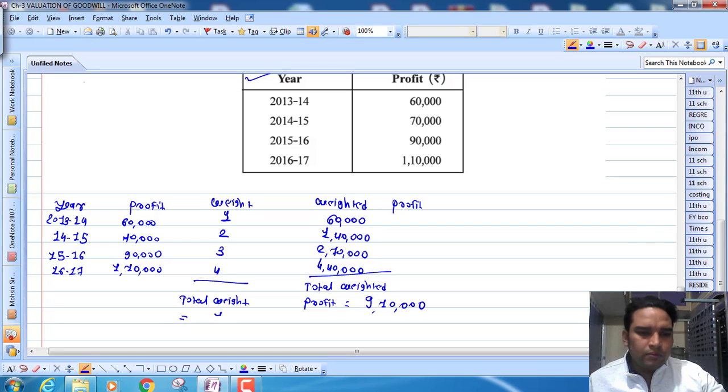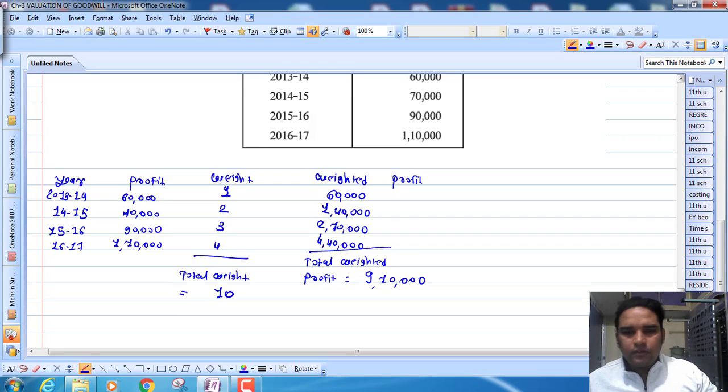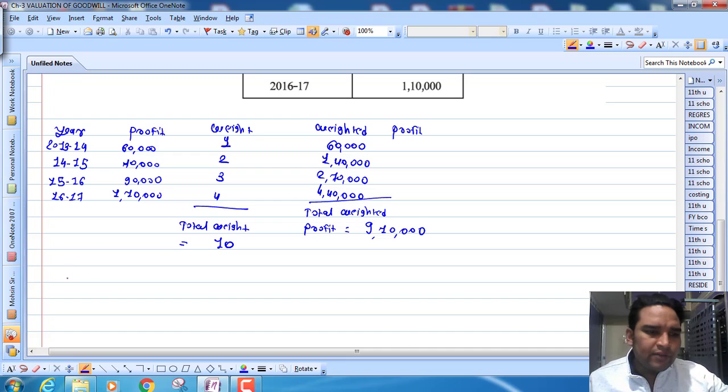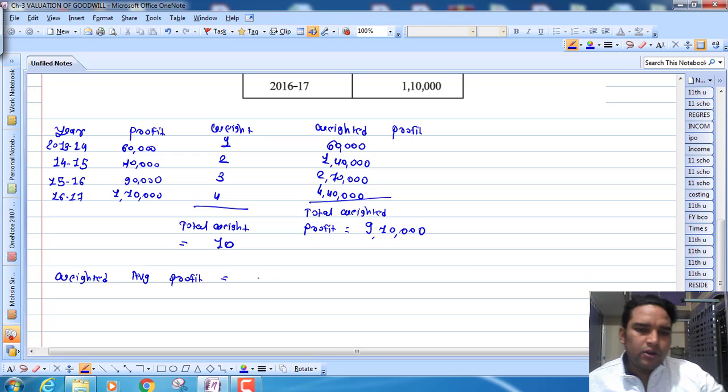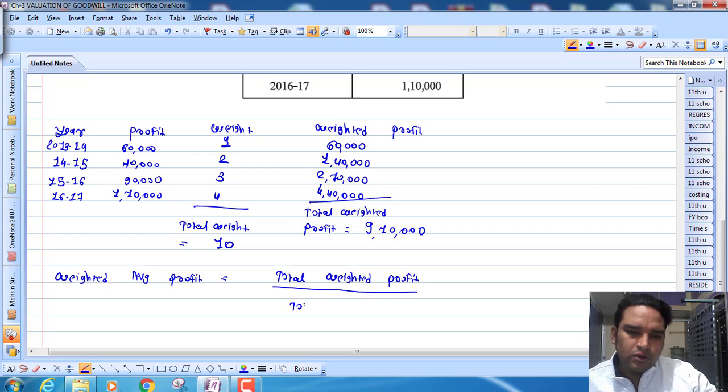So this will become 10. Now what is weighted average profit? Weighted average profit is equal to total weighted profit divided by total weight, right?